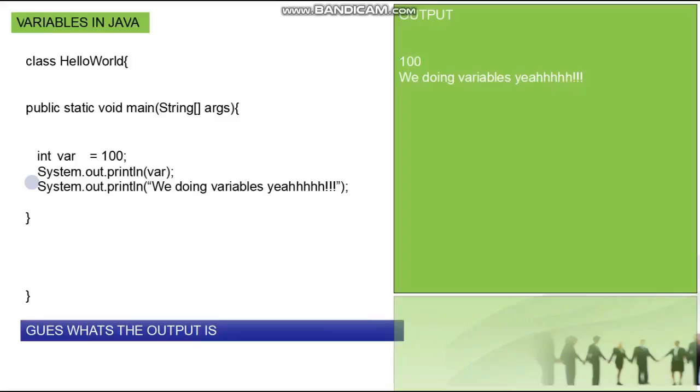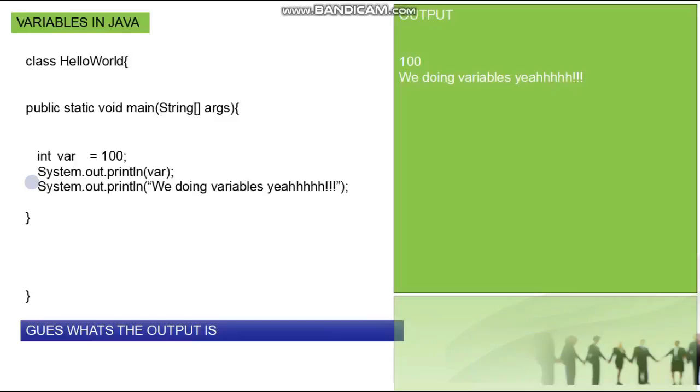Because when I use System.out.println and print var, it prints the current value of var, which is 100, and it is not double quoted. If it was double quoted, it would write var instead of 100. Then it goes to the next line, because you're using println. You're not actually printing a word, you're printing the whole line, so the line is completed and it moves to the next line.